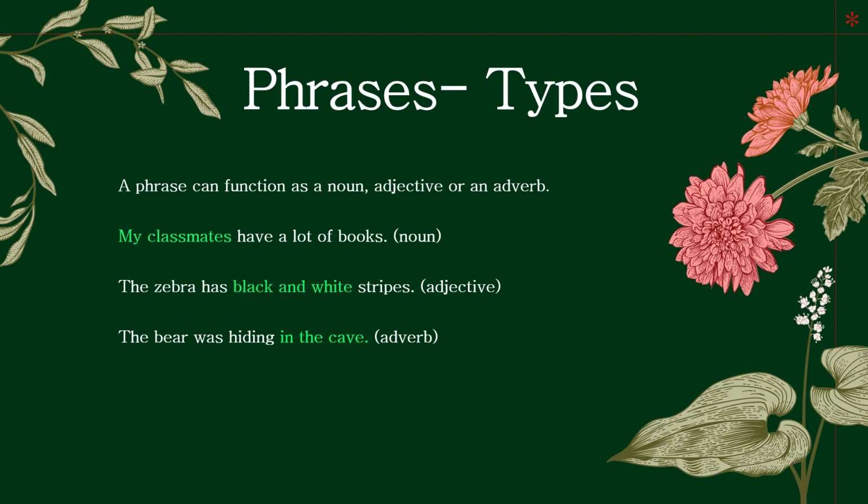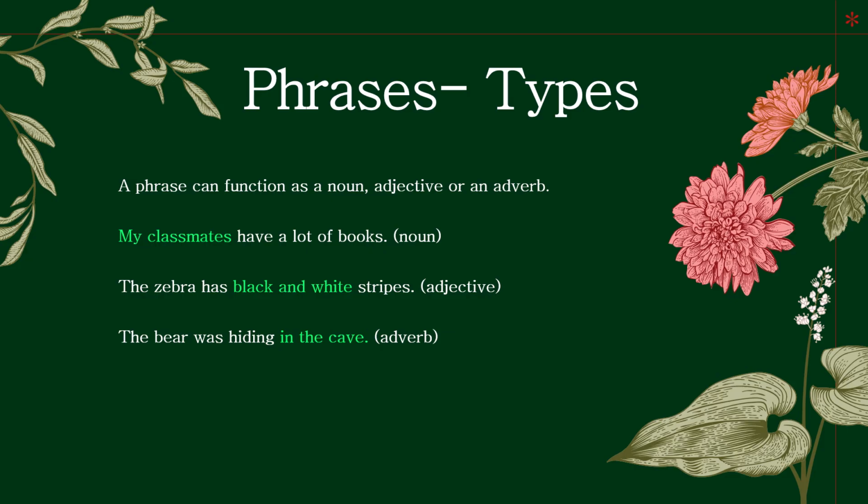And phrases are divided into three types. So a phrase can function as a noun, adjective, or an adverb. So the first example is of a noun phrase. So a noun phrase is where you have the phrase which acts like a noun. A noun phrase has a noun and other words that come before or after a noun. And basically it answers a question like who, what.